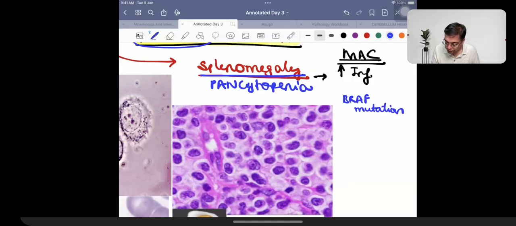BRAF mutation. So remember the fact BRAF mutation is what we talked about in association with melanoma, hairy cell leukemia, and we talked about that in association with papillary thyroid cancer also. Papillary thyroid cancer, 2024's question, which we discussed yesterday itself. Right? So this is what is going to be seen in a patient who's going to be having BRAF mutation. How do I detect the presence of this specific mutation? This specific mutation is going to be given the name of V600E mutation.